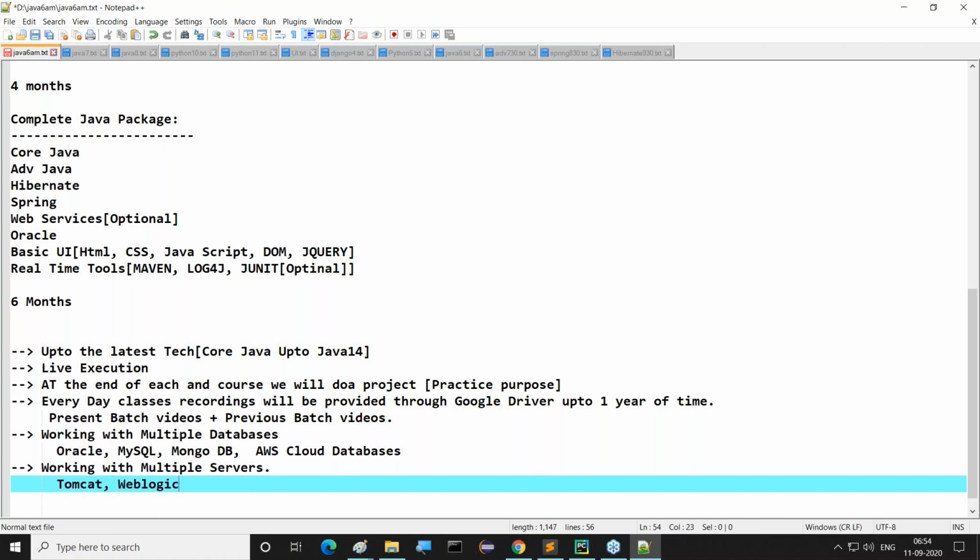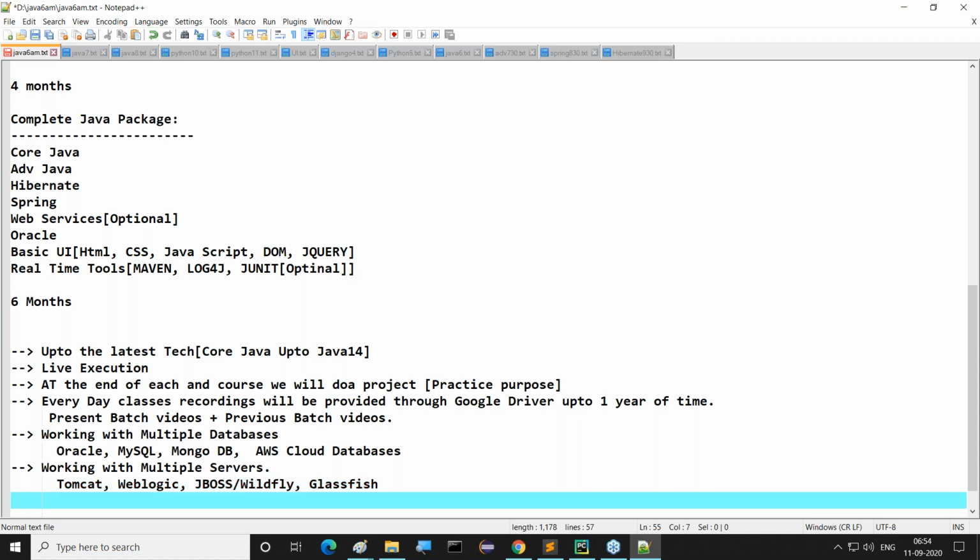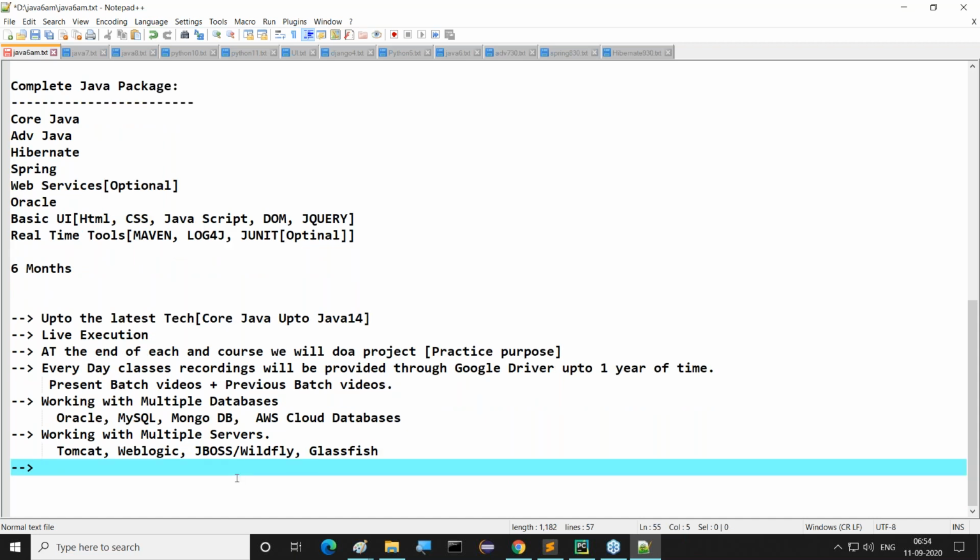Next one is WebLogic, JBoss or Wildfly, which are the same thing. Next one is Glassfish. So these are four servers we are going to use in our applications. So definitely we will have very good hands-on experience on these servers, on how to use these servers for our application development. Why?